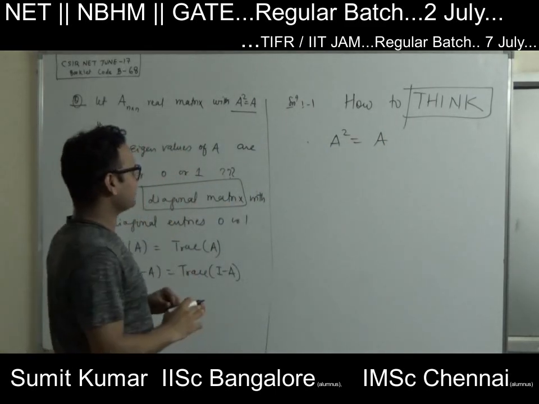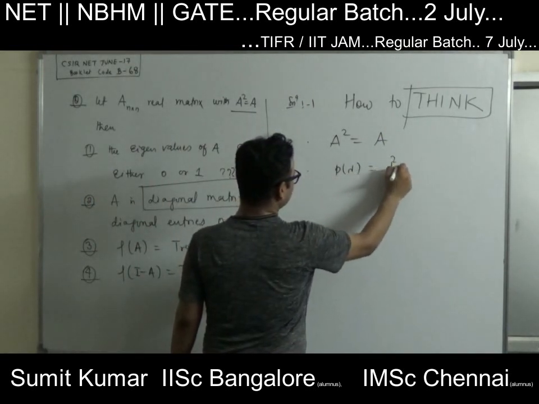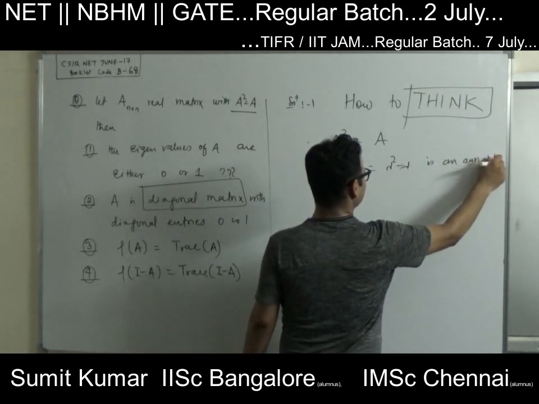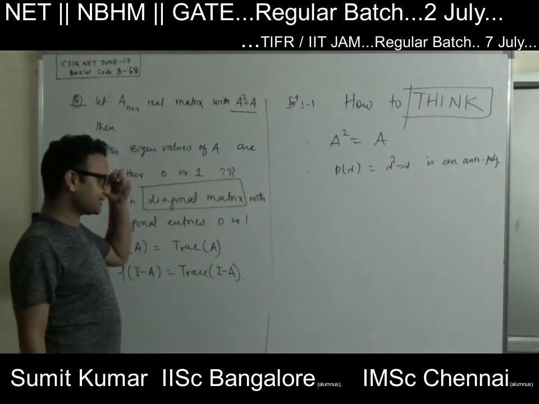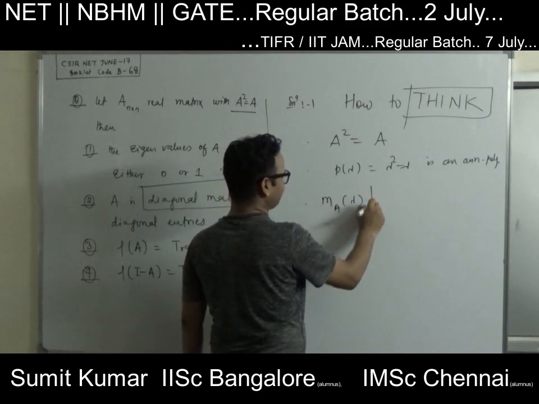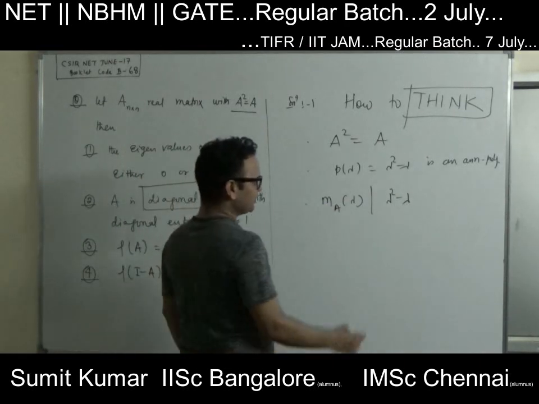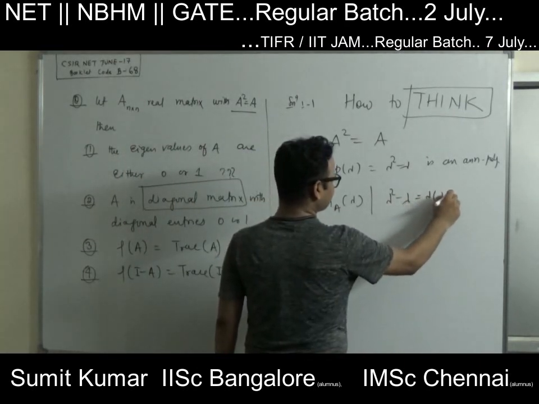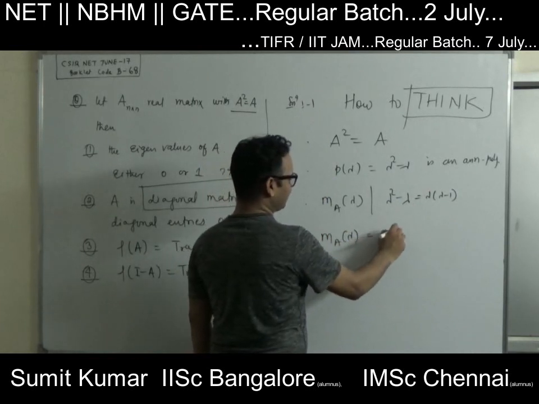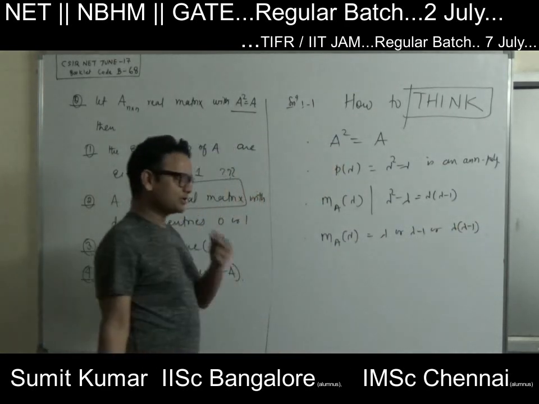A square equal to A is given. That means p of lambda equal to lambda square minus lambda is an annihilating polynomial, right? That means this annihilates A. And we know that the minimal polynomial of a matrix always divides an annihilating polynomial. So the minimal polynomial must divide lambda square minus lambda, which is lambda times lambda minus 1. Therefore, the choices for the minimal polynomial will be either lambda, or lambda minus 1, or lambda times lambda minus 1.